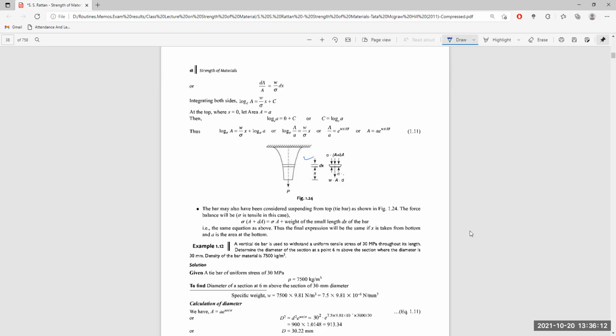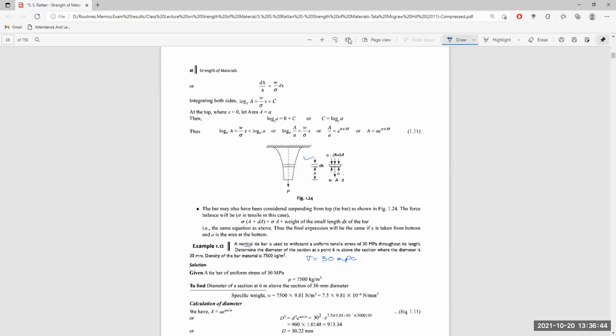Now let us go through one vertical cylindrical problem. What is given: a vertical tie bar used to withstand a uniform tensile stress of 30 MPa throughout its length. So here, the uniform stress sigma which can be induced is 30 MPa, given everywhere in the length.